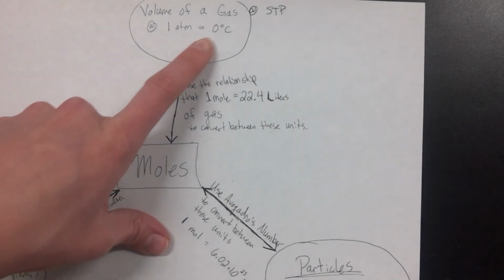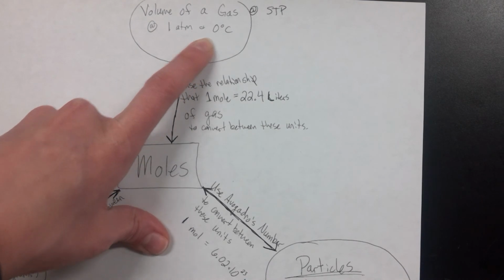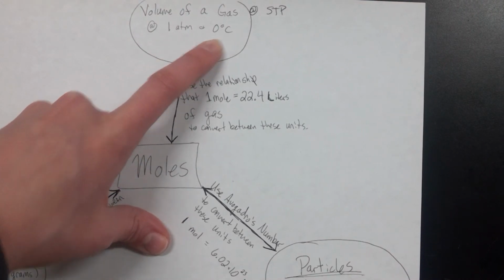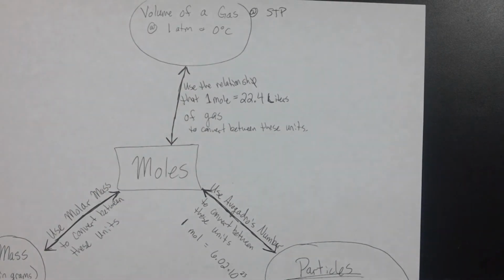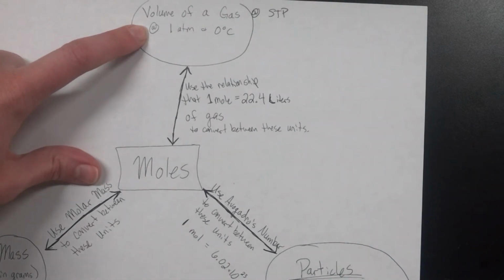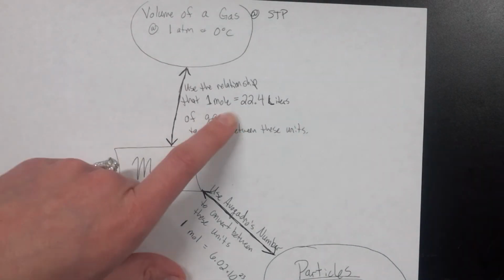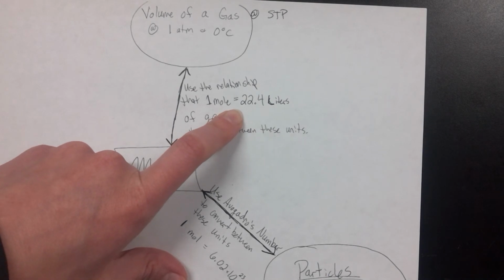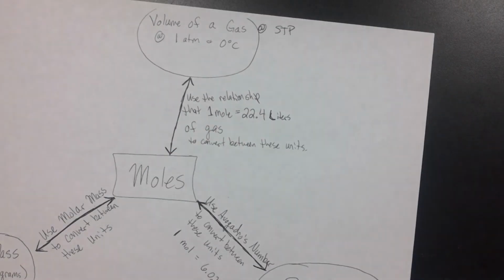Standard temperature is 0 degrees Celsius and standard pressure is 1 atmosphere. So this is just the temperature that it's at and the pressure of our gas. And so if I'm trying to convert moles into volume of a gas, then the relationship I would use is 1 mole is equal to 22.4 liters of your gas.